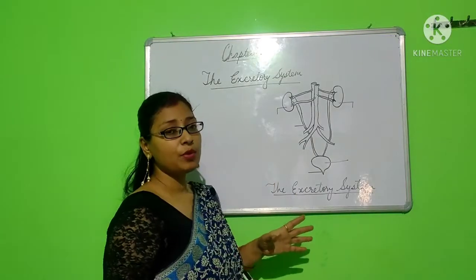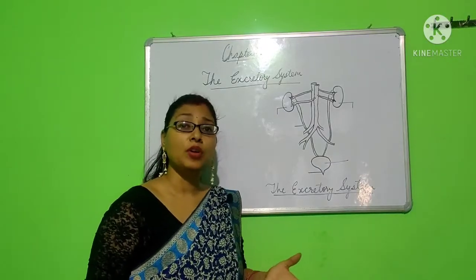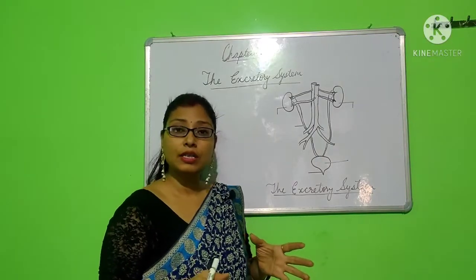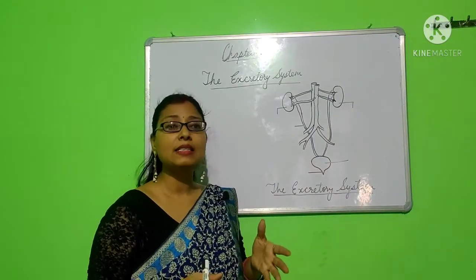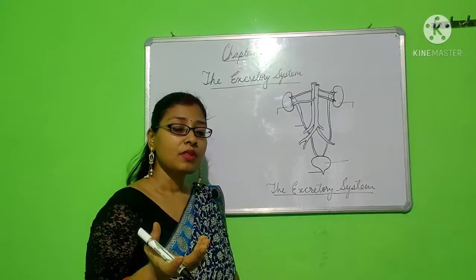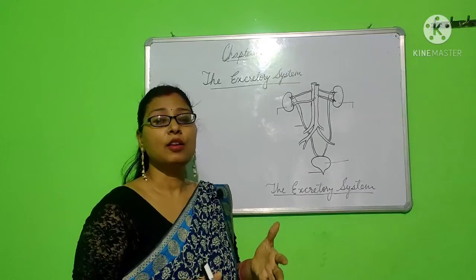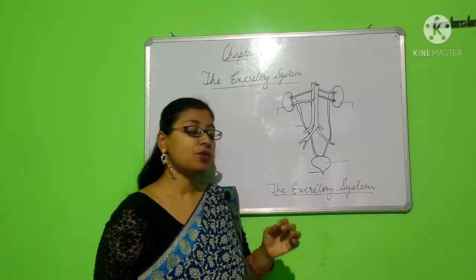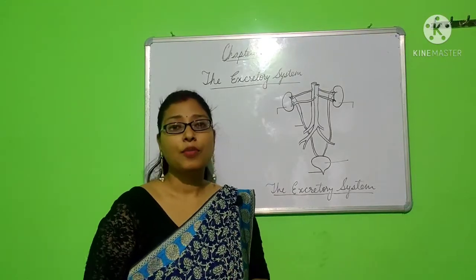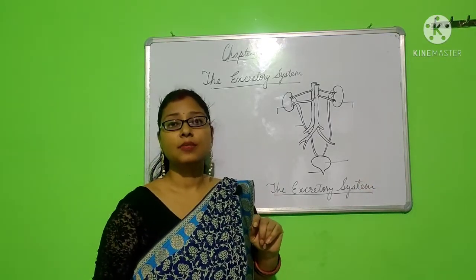Now, what does the body need to remove? The body needs to remove the waste particles that are formed inside the body. The particles that are no longer beneficial and are no longer in further use for the human body are termed as waste particles. It is not good to carry them because they harm the human body in one way or another. So it is really very important to throw out those waste particles so that the human body can function properly. Okay, and here comes the need of the excretory system.